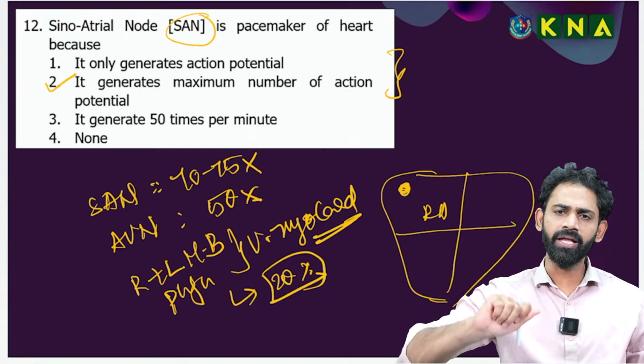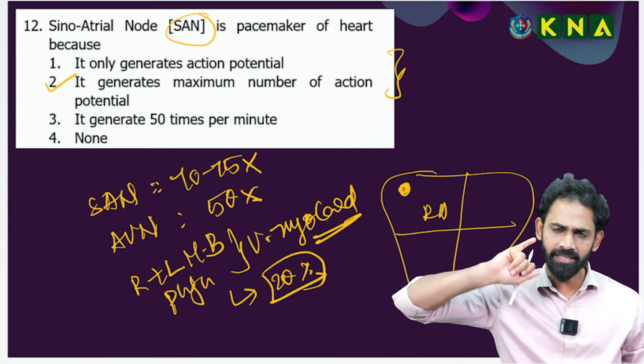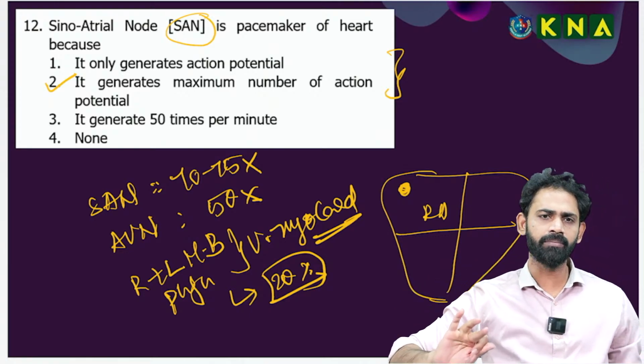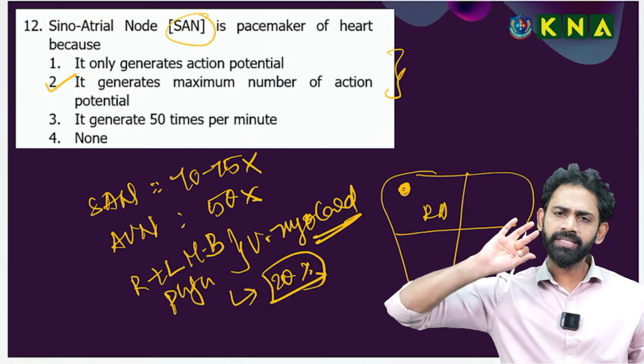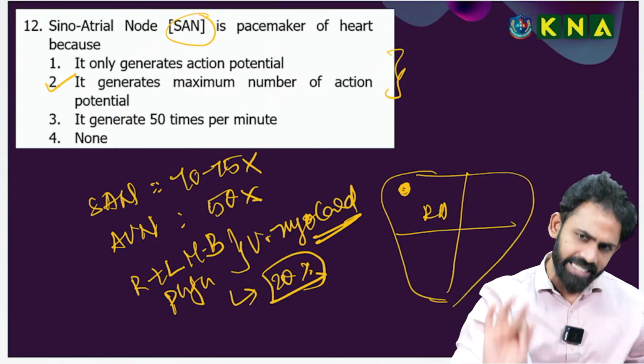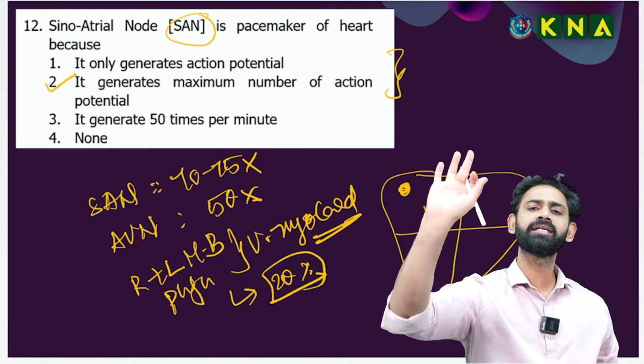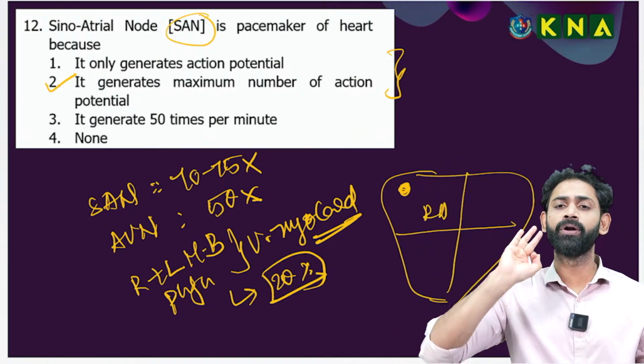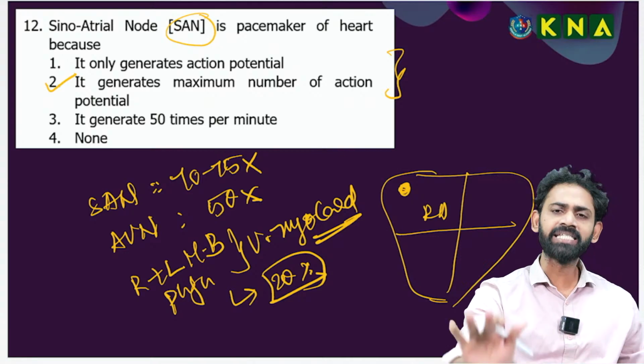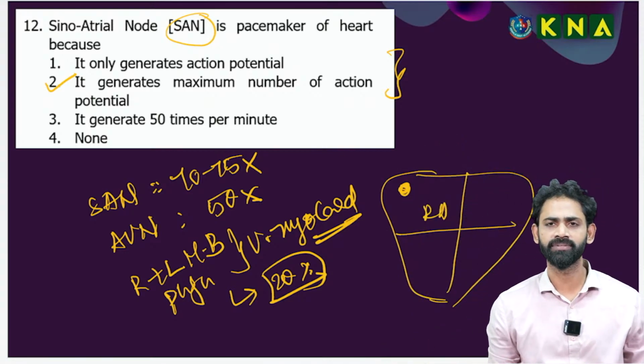Among the SAN, AVN, and ventricular myocardium, the SAN produces the maximum number of action potentials, 70 to 75.